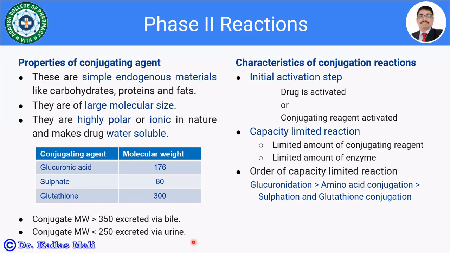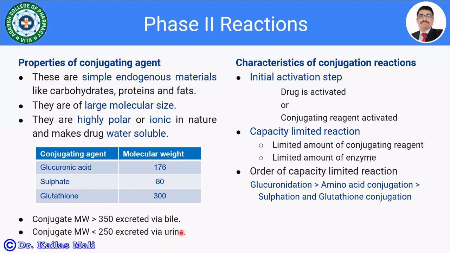So whatever the conjugated products are there, they are going to be excreted either through the urine or through the bile. So if the conjugate is having a molecular weight greater than 350 Dalton, then such conjugates are going to be excreted via bile, whereas if the conjugate is having a molecular weight less than 250 Dalton, such conjugates are going to be excreted via urine.